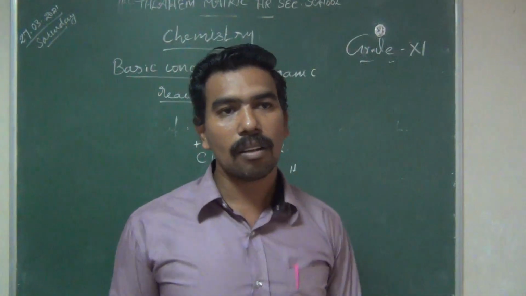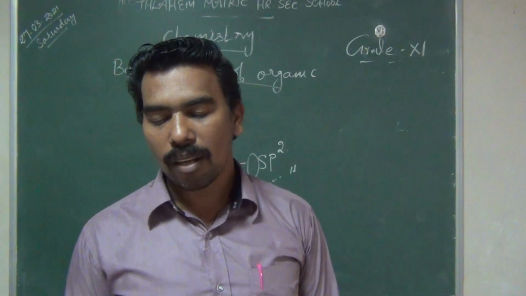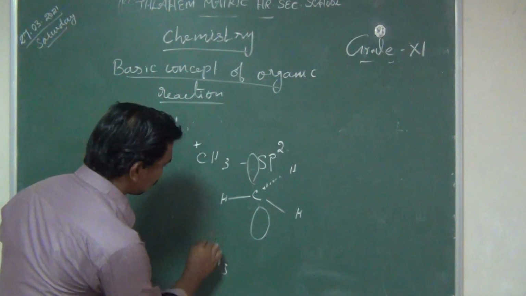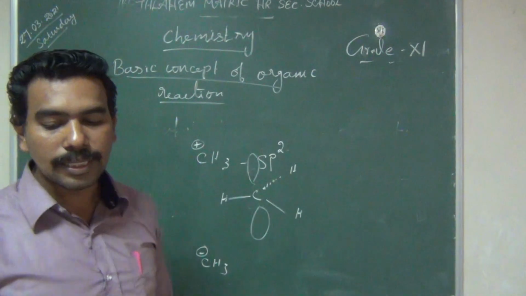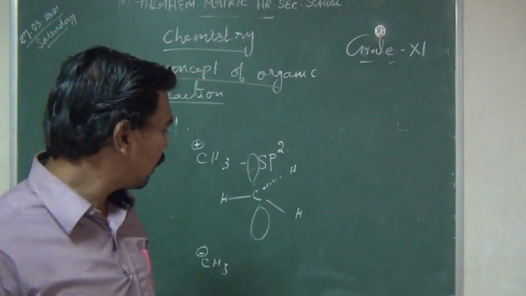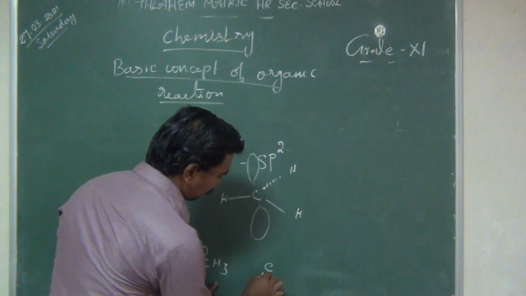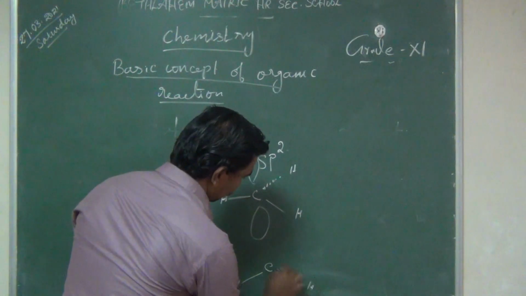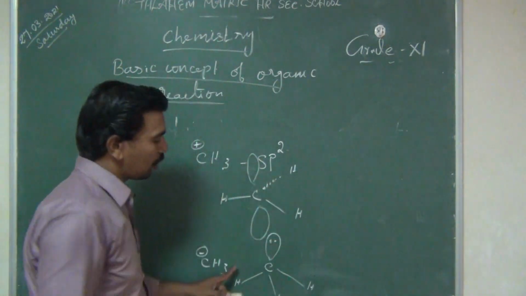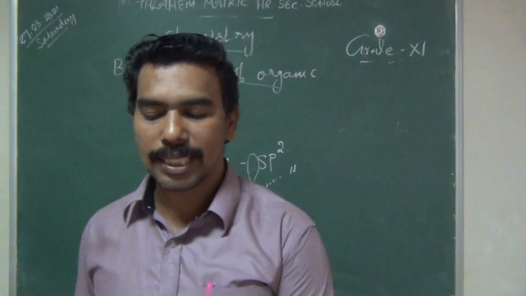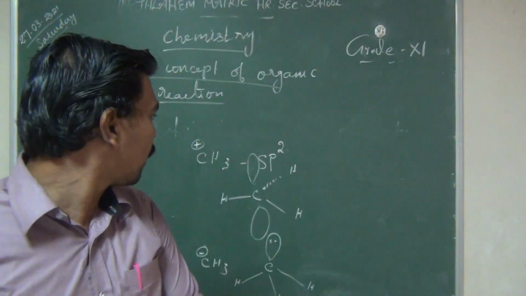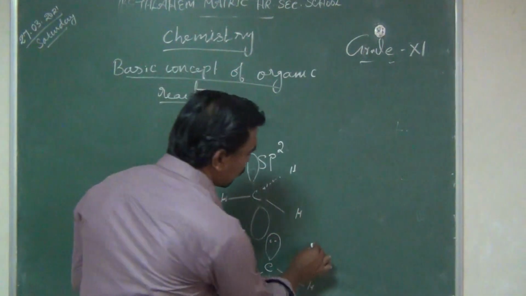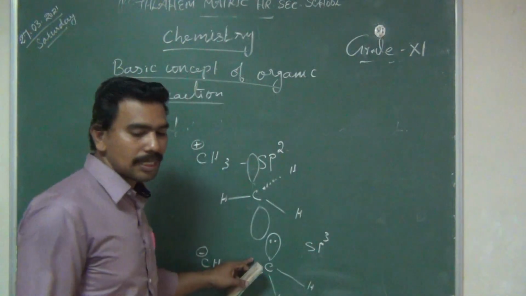This is the carbocation. Then we are discussing the carbanion. This is sp3 hybridization, pyramid structure, with a lone pair of electrons. This is the hybridization of the carbocation and carbanion. The carbocation is the planar structure, sp2 hybridization. Carbanion, sp3 hybridization, pyramid structure.